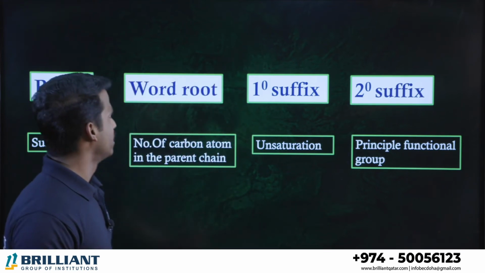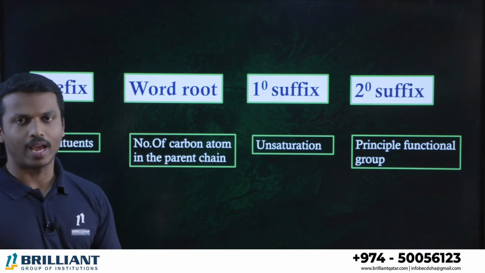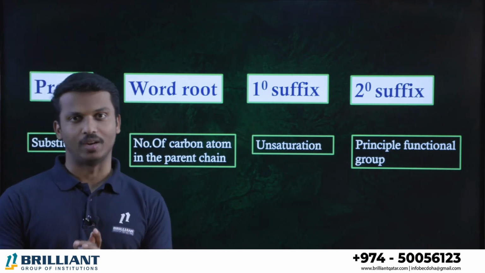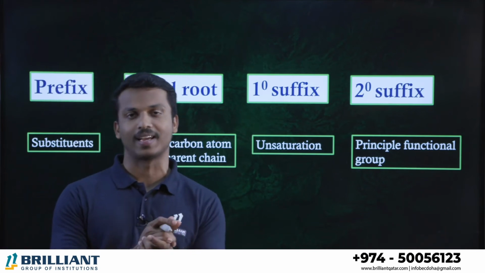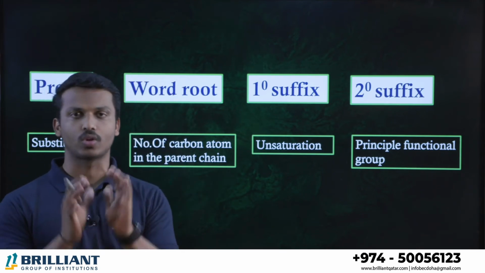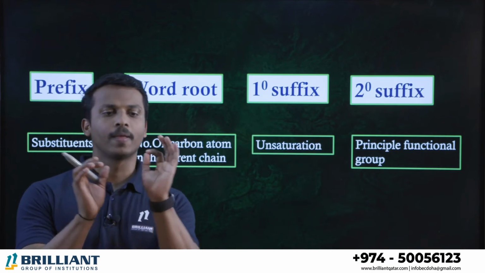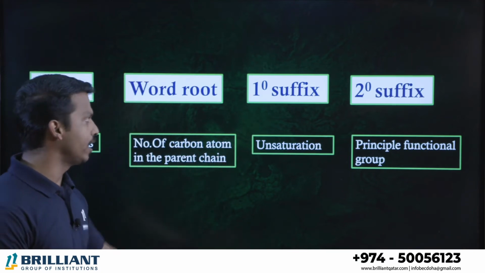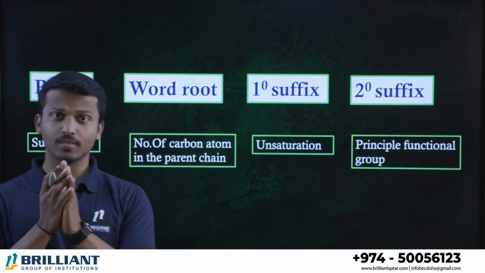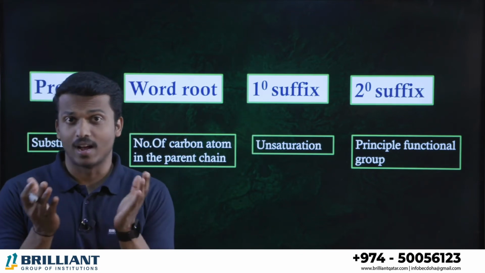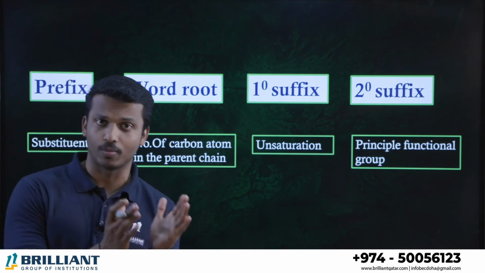Okay. Second, while writing the name, we have to follow the parent chain. Which is the parent chain? If it contains 5 carbons, pent; 6 carbons, hex; like that, we have to write the parent chain. So first the substituent, then the parent chain. After that, if there is any unsaturation, that is the primary suffix: a if it is an alkane, or alkene or alkyne, that we have to mention.